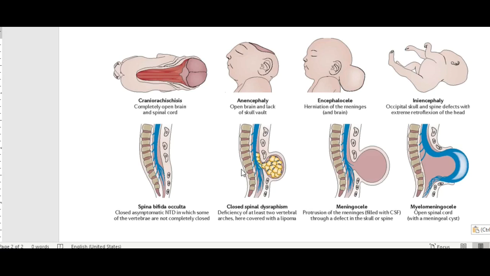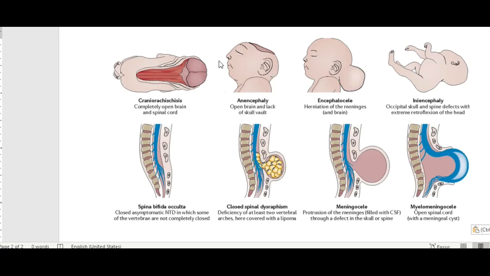So these are the different types of neural tube defect. This is craniorachis. Craniorachis is the extreme form of neural tube defect where there is a completely open brain and spinal cord. There is complete non-fusion of the posterior part of the anterior neuropore along with the total posterior neuropore. So this is craniorachis.